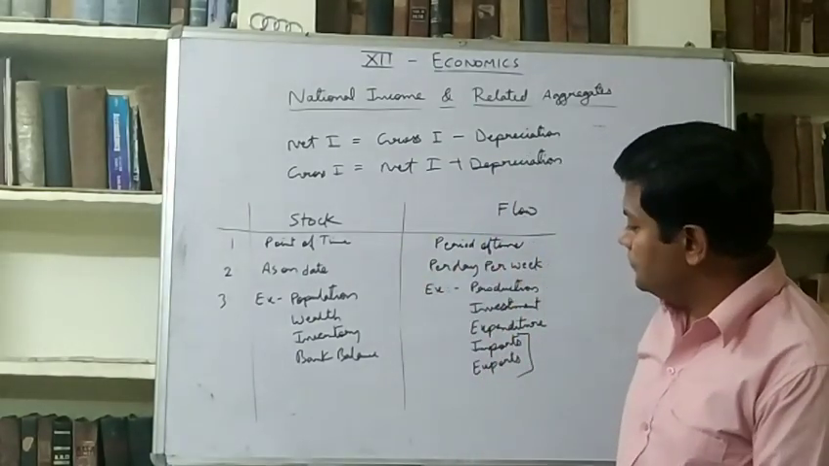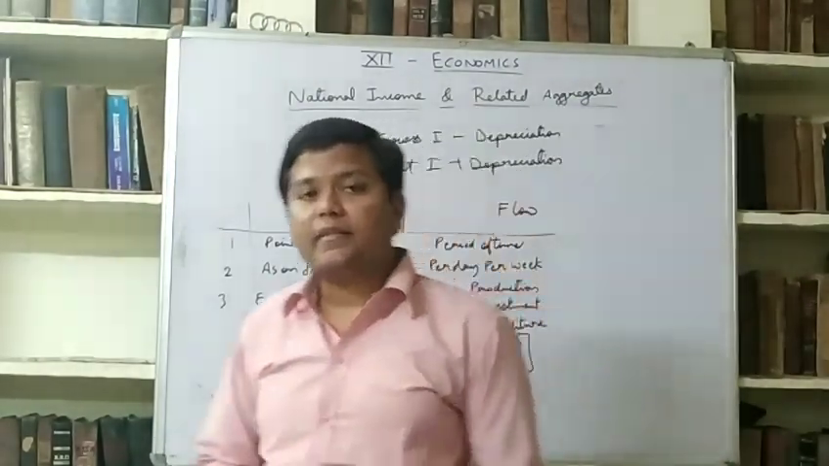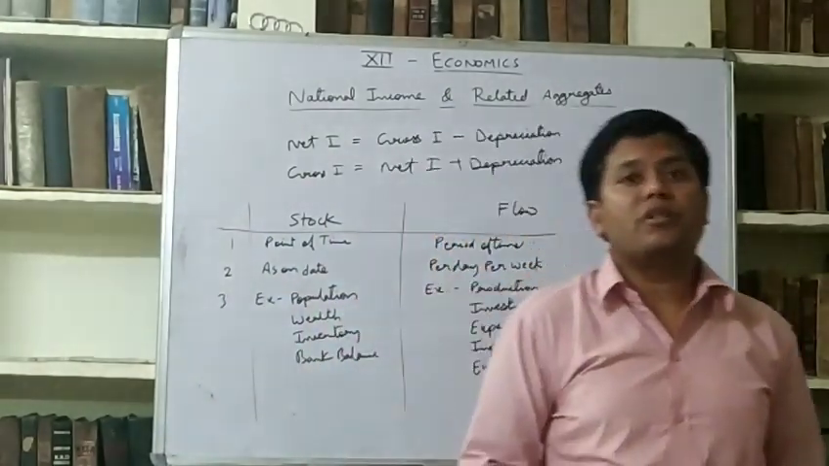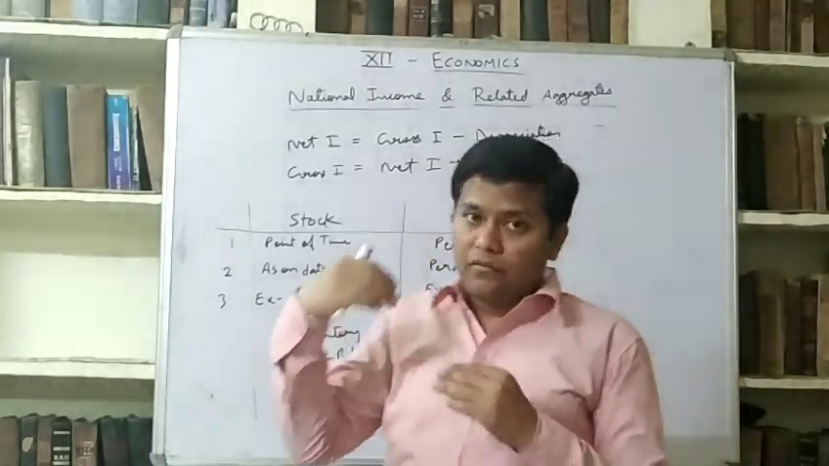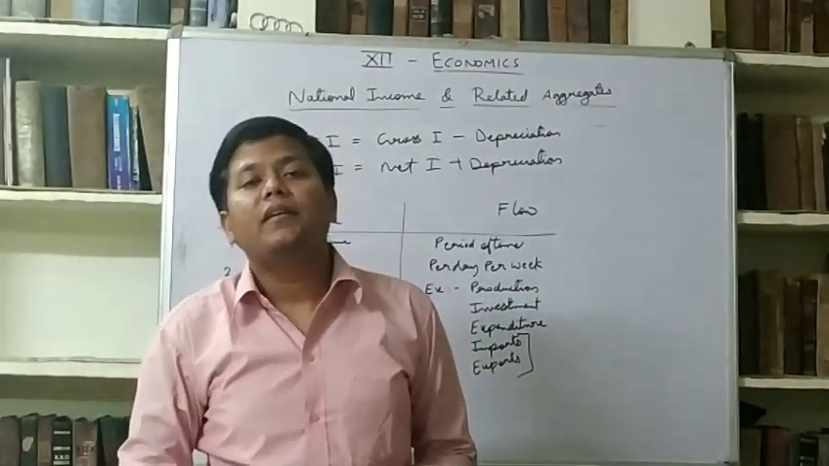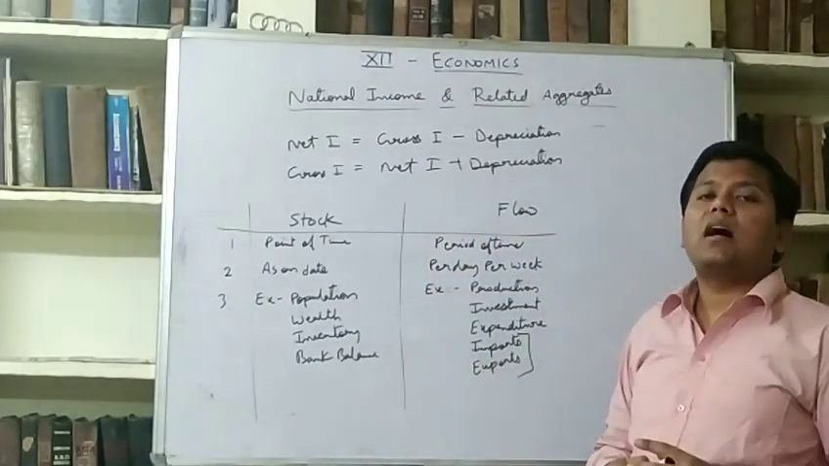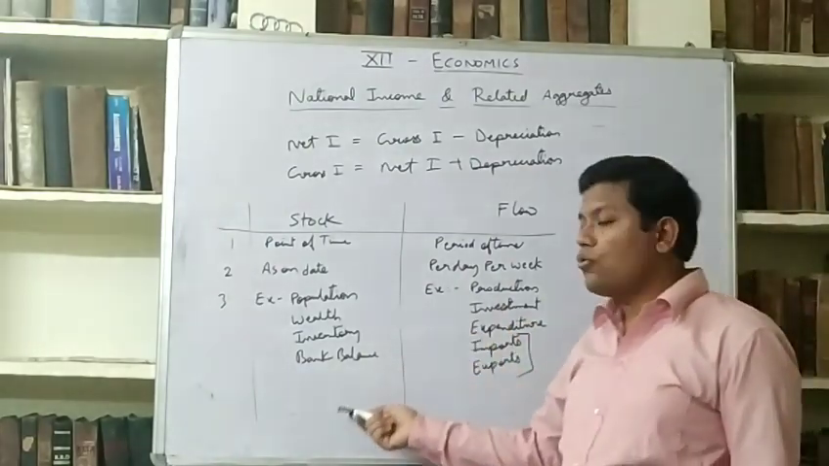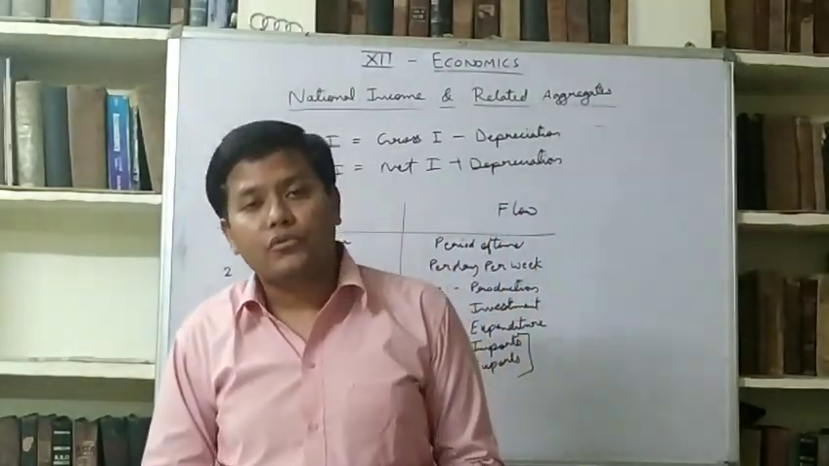For example, bank balance is a stock. But how is that bank balance created? Bank balance is created by the deposits. We deposit per day, per week, per month, and from it the bank balance is created. So bank balance is stock, but the deposits are flows, and bank balance is created out of the deposits. So we can say that stocks are created because of flows.